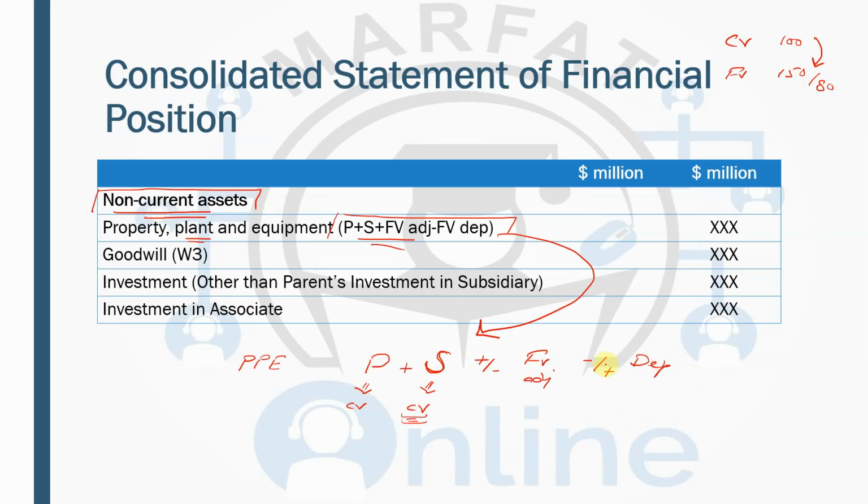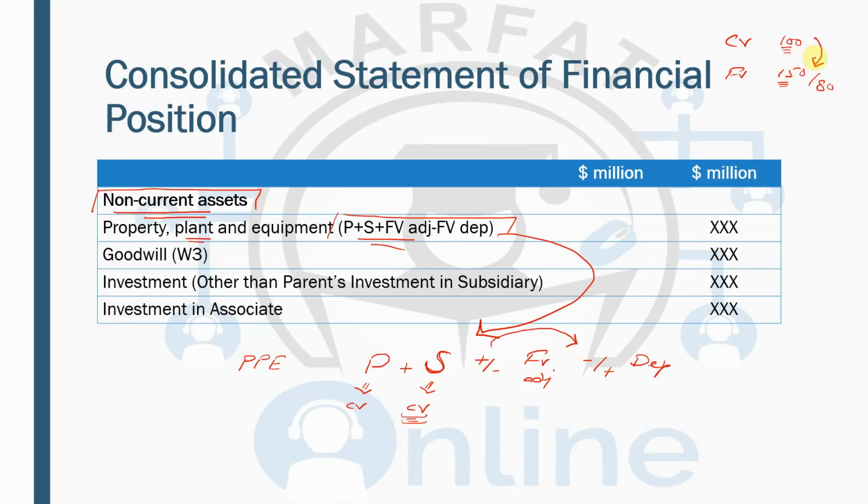Now, when there is a fair value adjustment, for example, over here the carrying value is 100, but the fair value is 150. The depreciation has been charged on 100. It should have been charged on 150. So that means you have to deduct further depreciation when there is an upward revaluation or upward fair value adjustment.